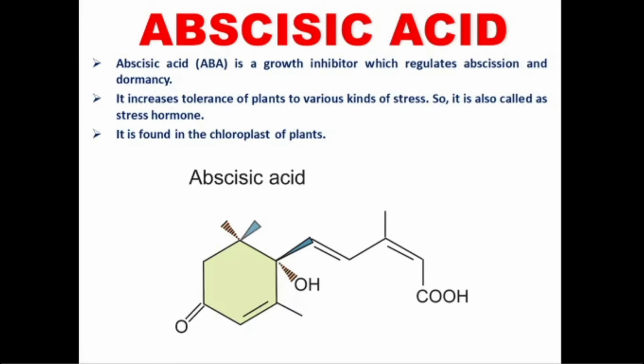Dear children, welcome to our next topic, abscisic acid, which is one type of plant hormone. Abscisic acid is shortly known as ABA. This is a growth inhibitor which regulates abscission and dormancy. Abscisic acid inhibits or controls the growth in plants, hence the growth in stalk.